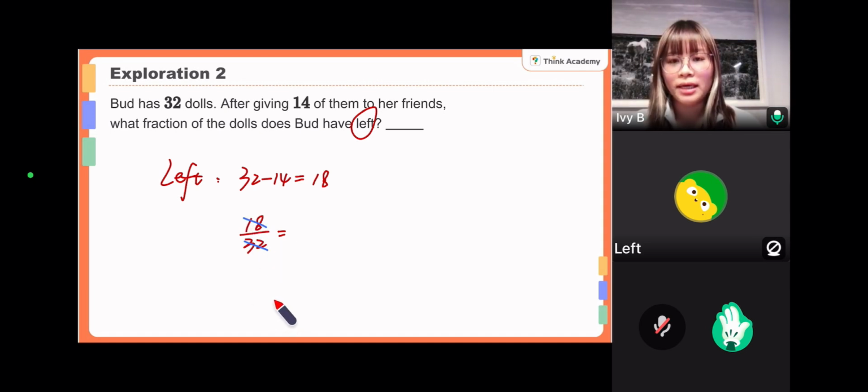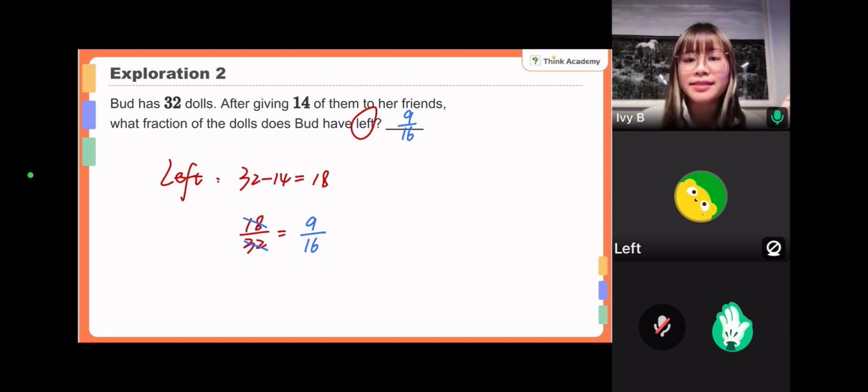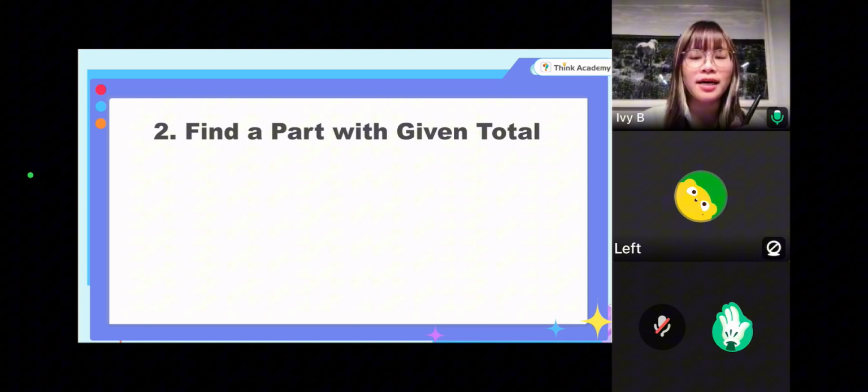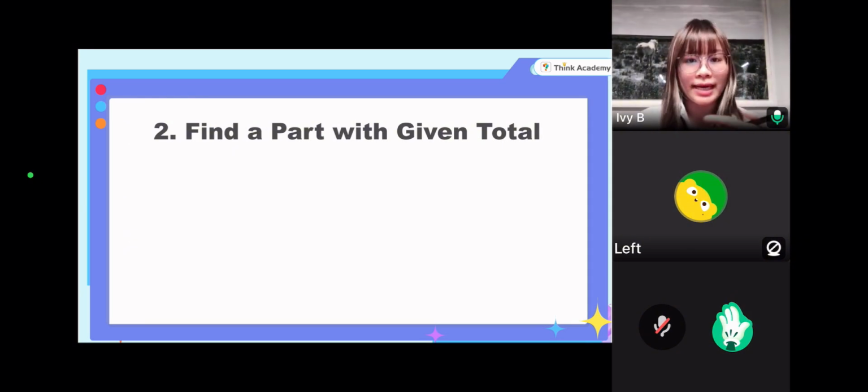Okay, there will be 9 out of 16. So as you can see, it's quite easy, isn't it, this kind of question? Okay, so we can move on to the next kind, which is a major type of questions related to fraction. That is to find a part with a given total as well as a fraction.